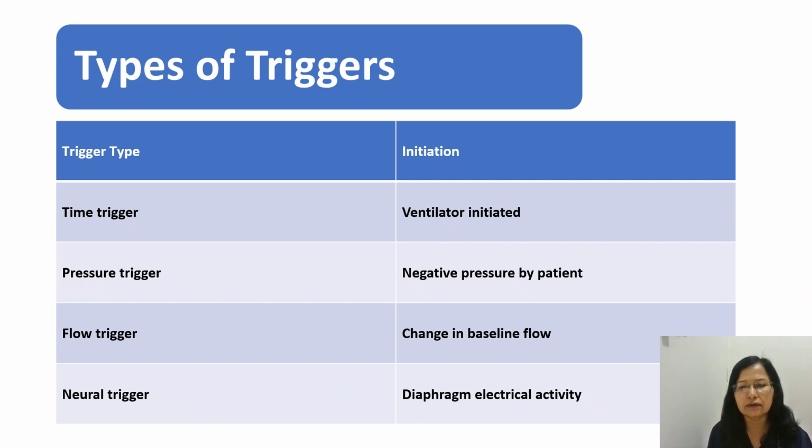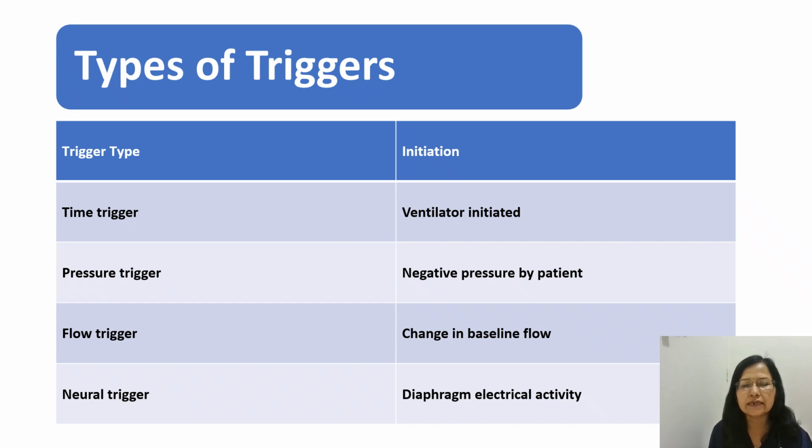Next is the flow trigger. Whenever there is a difference in the flow in the ventilator circuit, that change is sensed by the ventilator and the breath is initiated. Whenever the patient generates a spontaneous breath or initiates the breath, the flow is sensed by the ventilator and the trigger is generated, so it is a patient trigger.